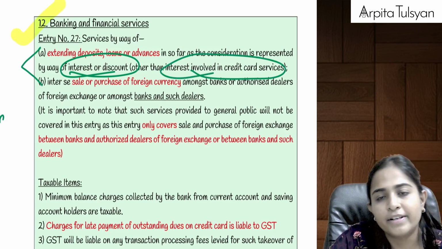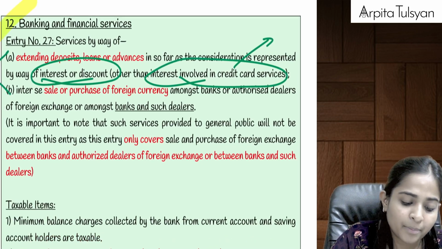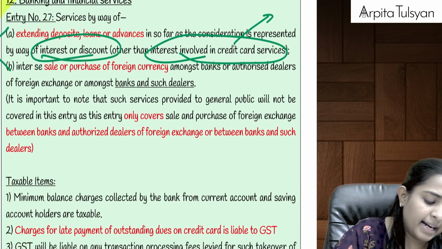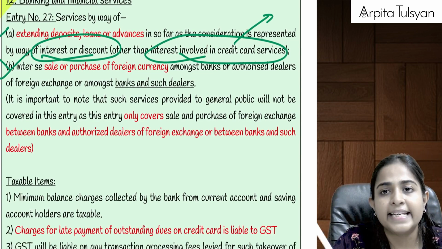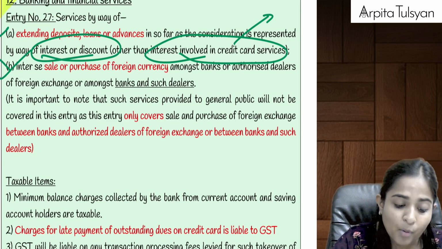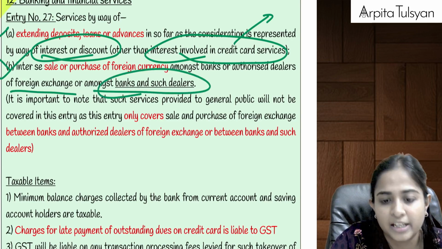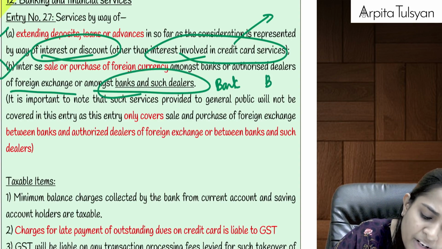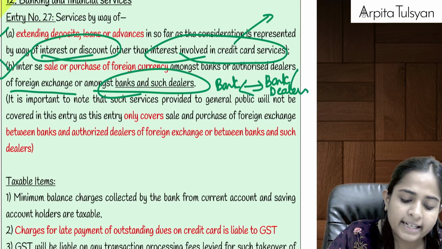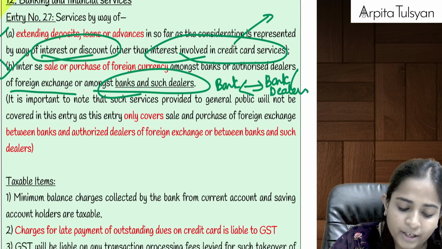But one interest is always taxable, that is interest involved in credit card services. If there is a delay in payment of a credit card bill, a good amount of interest is levied on that. GST is applicable. They say luxury item, right? And the next one is if there is any sale or purchase of forex amongst banks or authorized dealers of foreign exchange, or between banks and such dealers. Only if this dealing is between banks and banks, or banks and dealers, or dealers and dealers, then whatever is the commission amount in between at the time of sale or purchase, on that GST is going to be exempt.